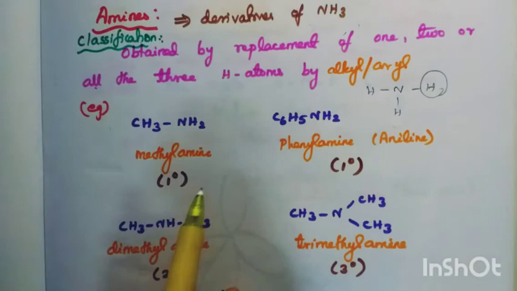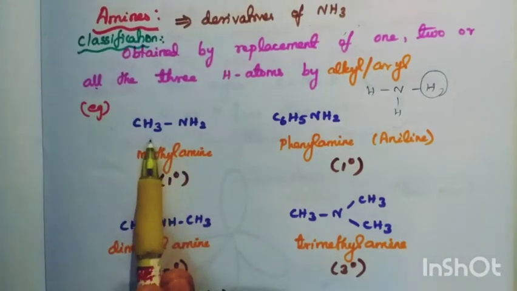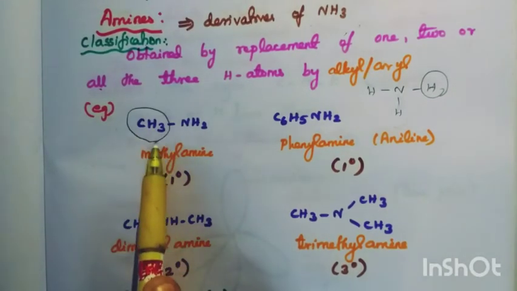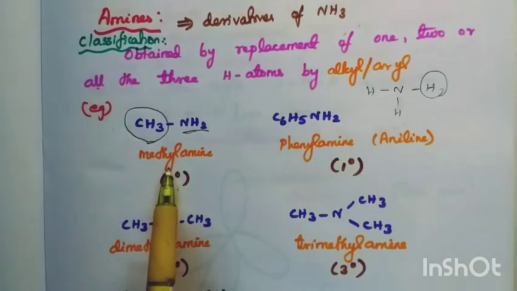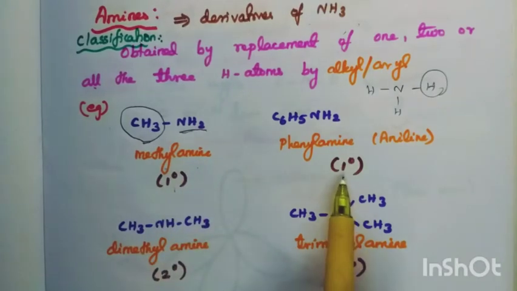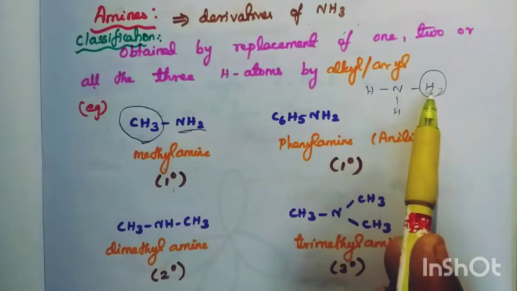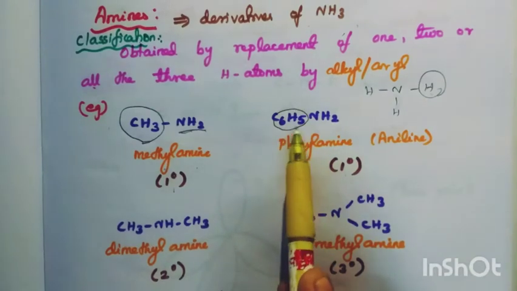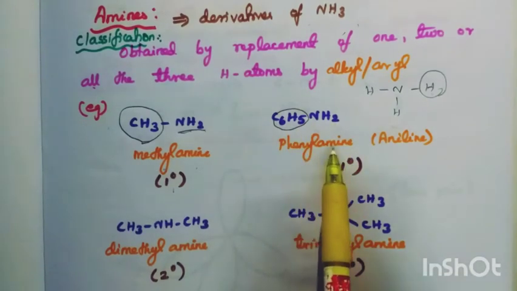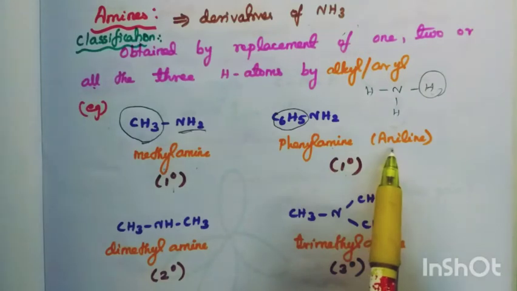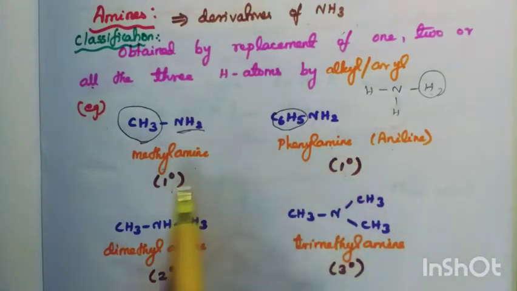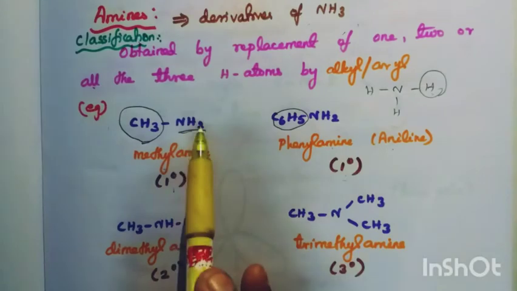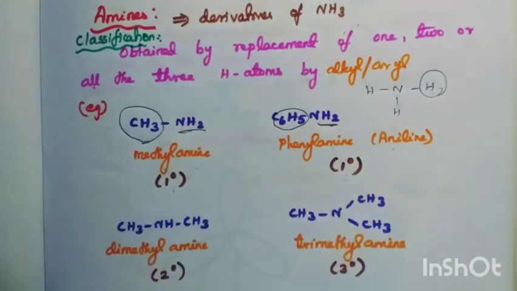An example of a primary amine is methylamine, CH3NH2. If an aryl group is substituted in ammonia instead of hydrogen, for example the phenyl group, it is phenylamine, which is commonly called aniline. This is also a primary amine. Why is it called a primary amine? Because the NH2 group represents the primary amine.